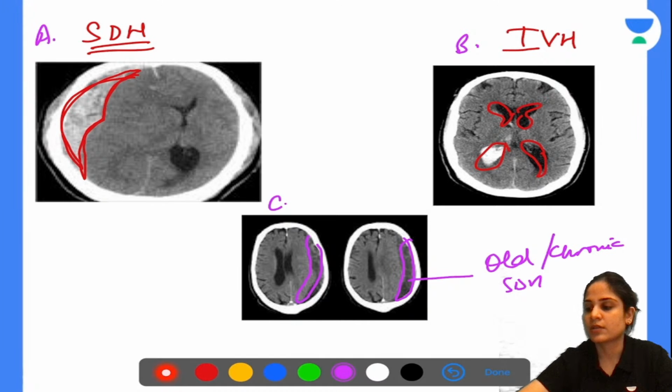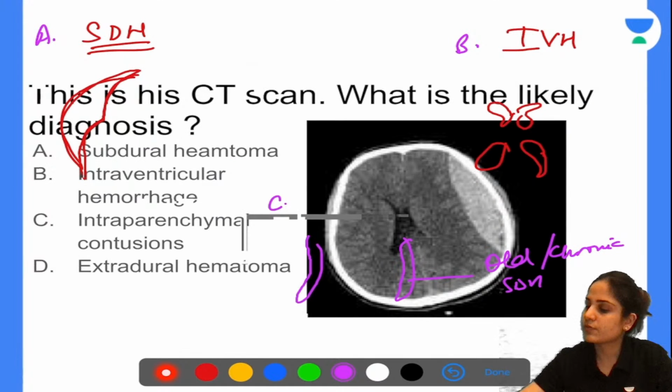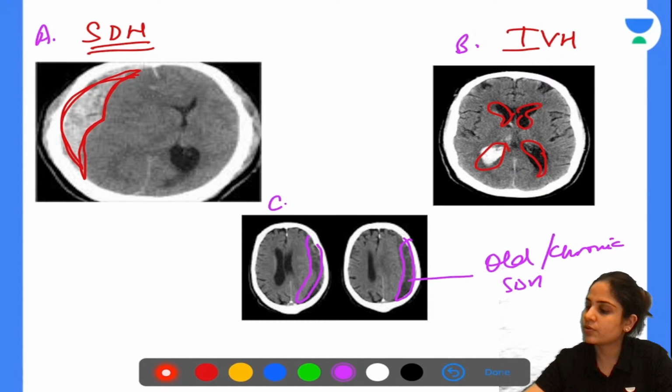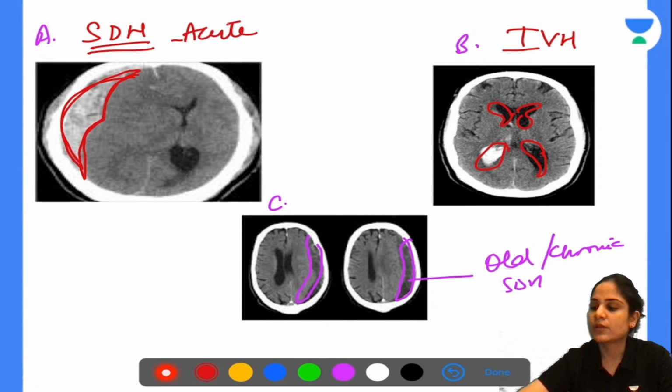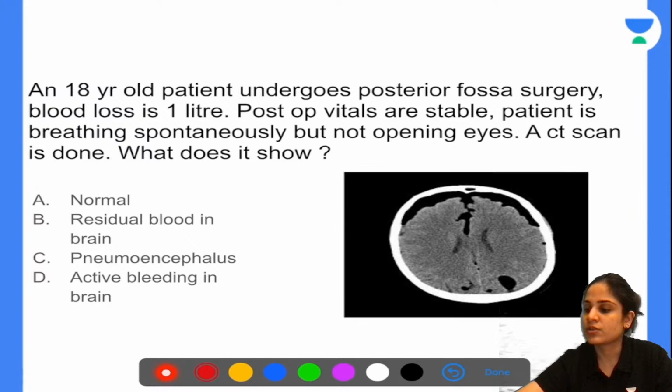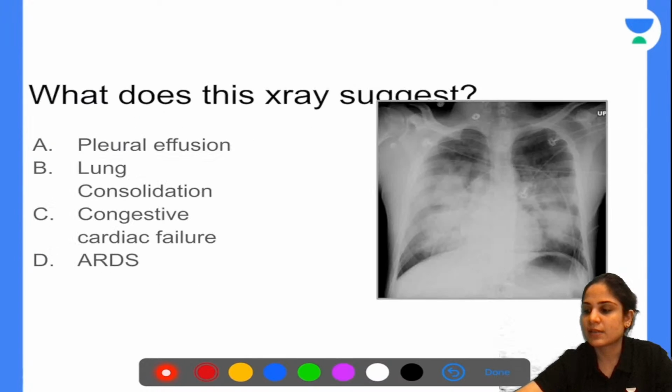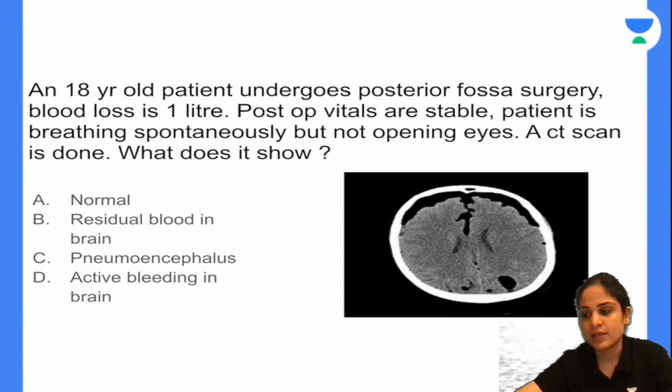Okay, next question. I think this would be our last question for today. No, we have two more questions left. An 18-year-old patient undergoes posterior fossa surgery. Blood loss is 1 liter. Post-operative vitals are stable. Patient is breathing but not opening his eyes. A CT scan is done. What does it show? Normal, residual blood in brain, pneumoencephalus, or active bleeding in brain?